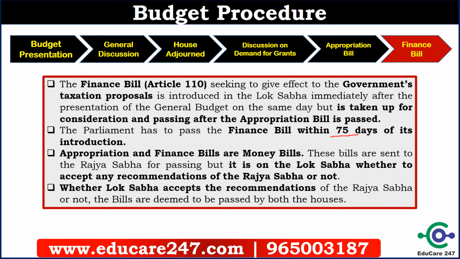Finance bill and appropriation bill are money bills. That is also important. In a money bill, Rajya Sabha has no say. They can suggest and recommend changes, but they don't have any voting rights on that money bill. So this concept is also very important.